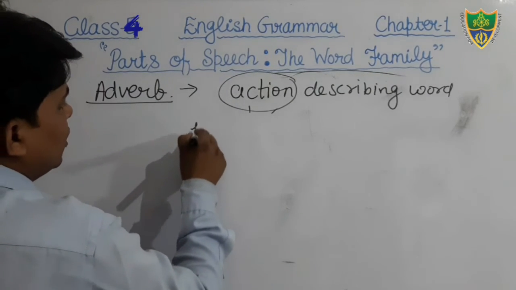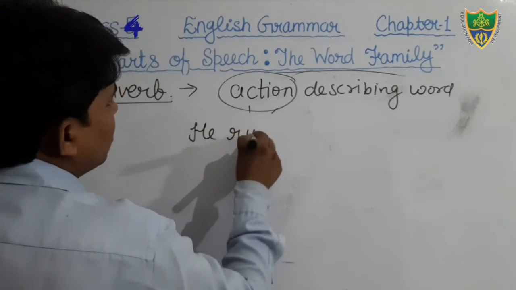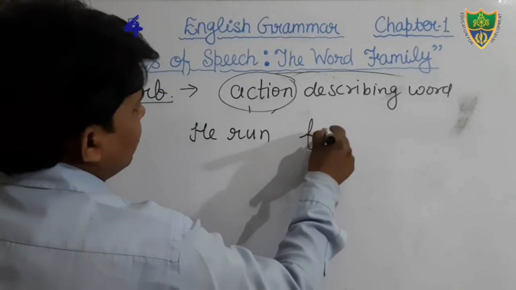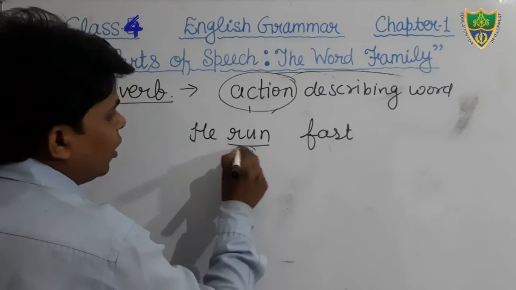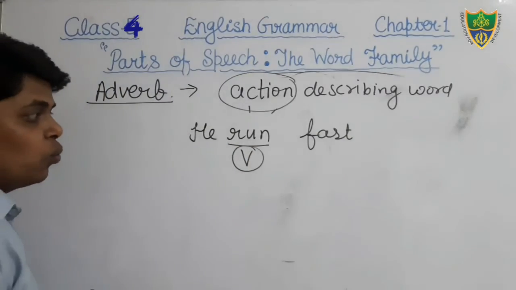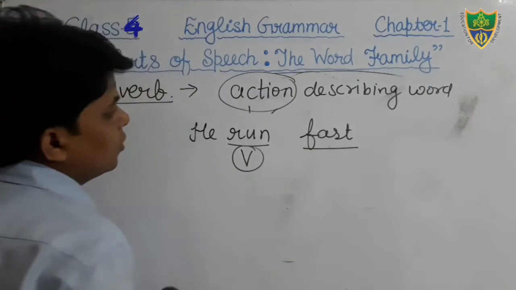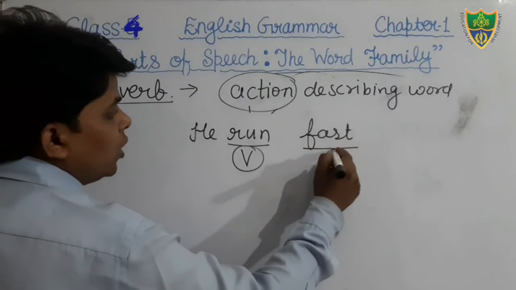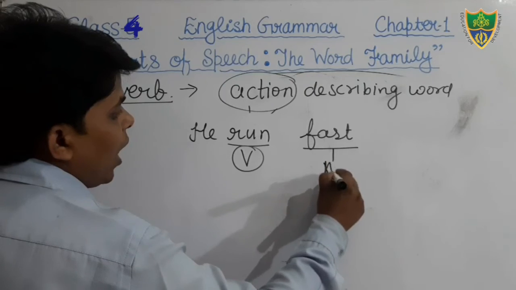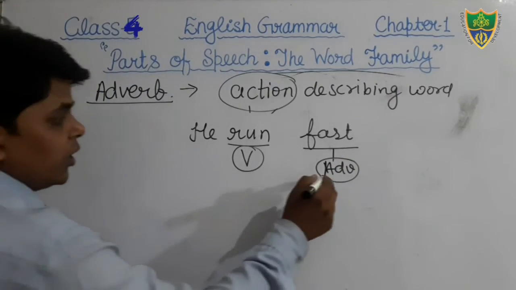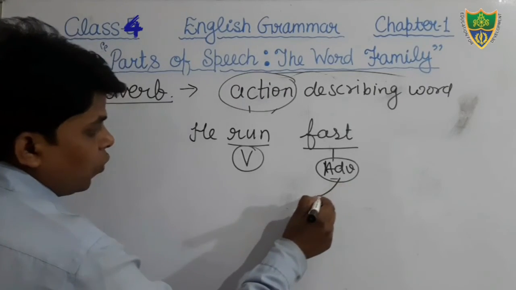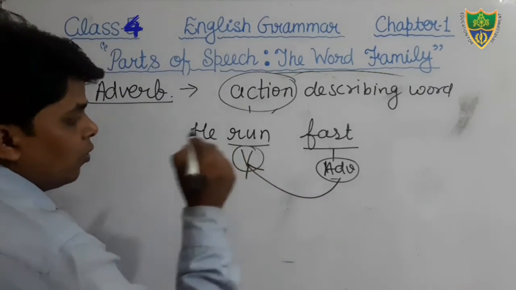You can see, he runs fast. Just see, students, here the word runs is a verb, and the word fast that qualifies it is an adverb, because the word fast qualifies a verb.